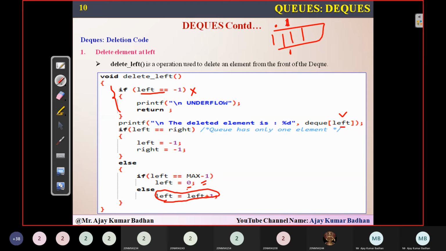For example, let us suppose 0 1 2 3 and here it is 4. Suppose there is a 20 element present here. Now left is pointing here, right is also pointing here. Now left is equal to -1, this condition fails. So the deleted element is dq of left. So the 20, whatever element is present in the last space, I'm removing it. I removed that particular thing.